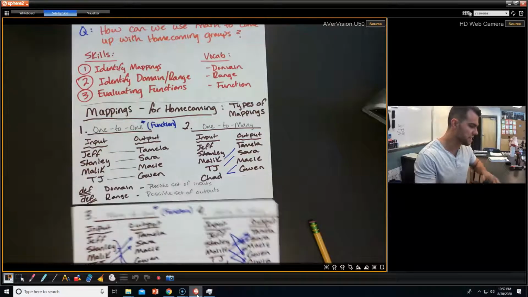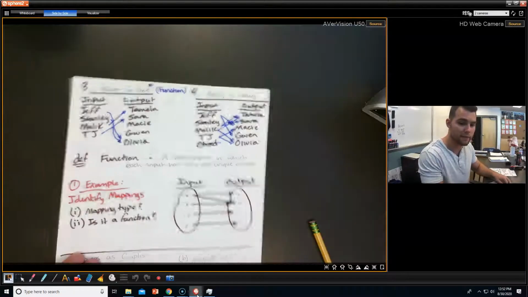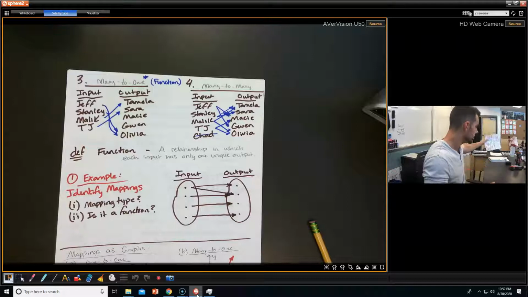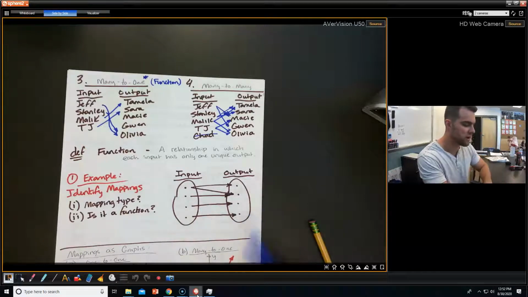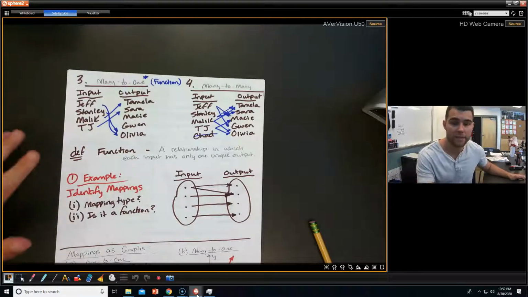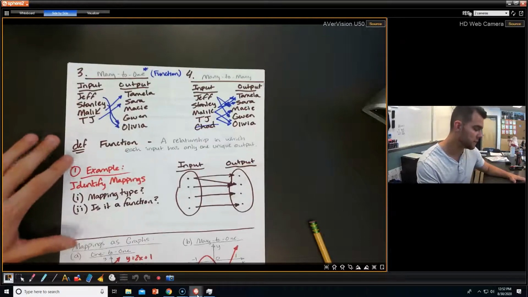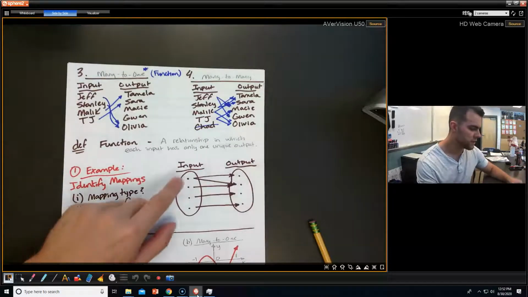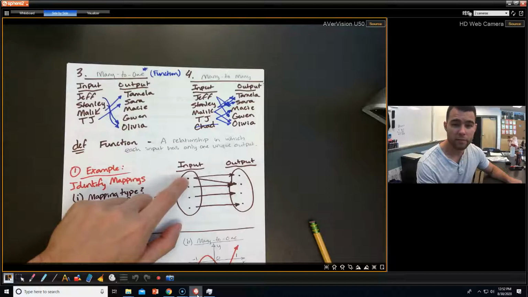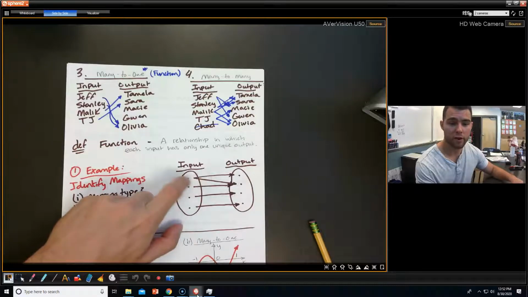So let's see it in a more clear example. If I give you a random mapping like this, with no context at all, and I say here are your inputs, here are your outputs, we can determine the mapping type. We can also determine if it's a function or not, okay? Looking at this, we have this input that's being linked to two different outputs.